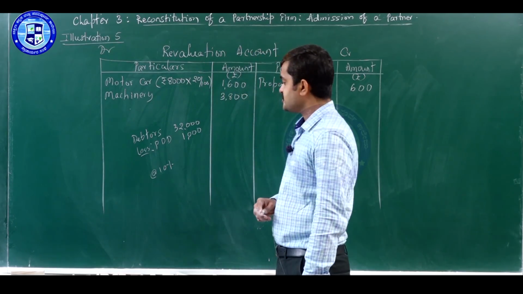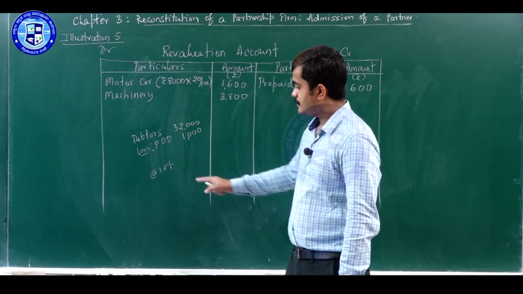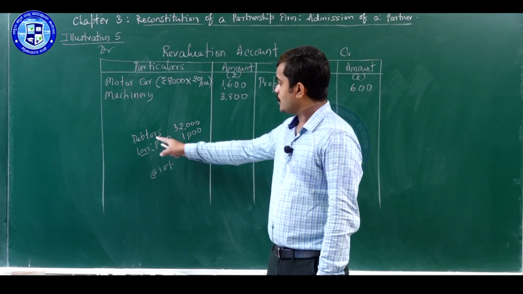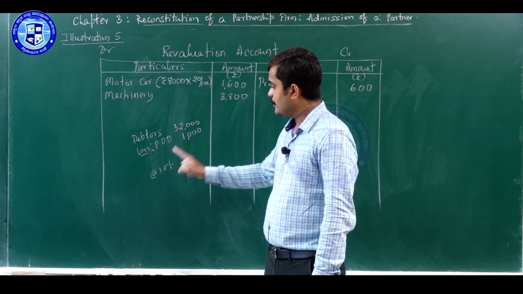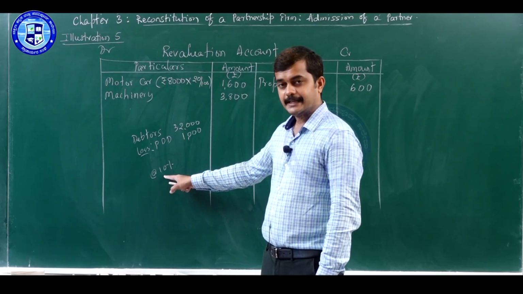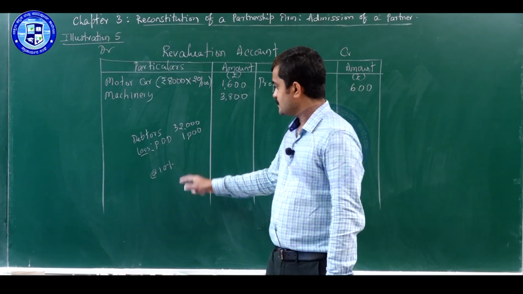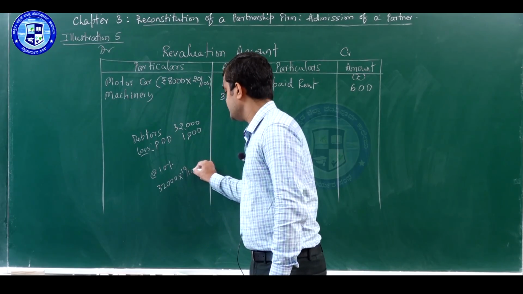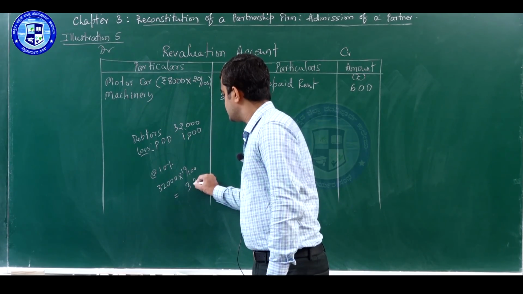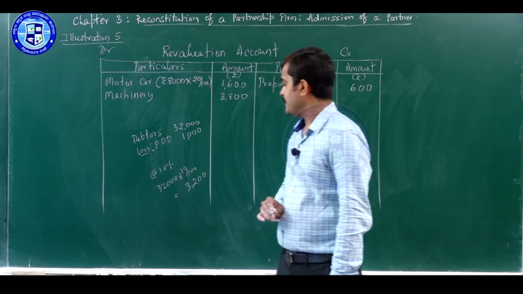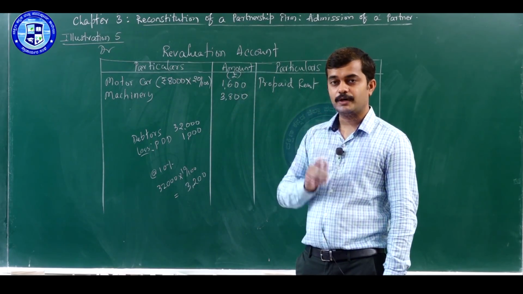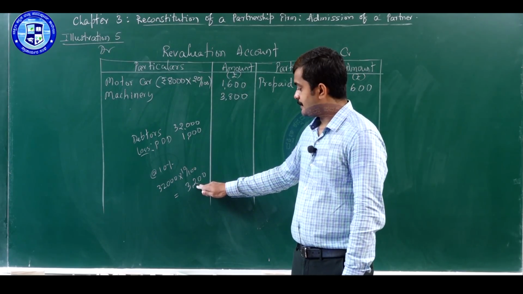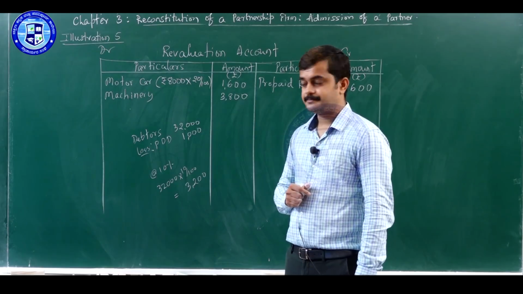So, first we will find out that 10%. Total debtors 32,000 and we have to maintain PDD at 10% on total debtors. That means 32,000 into 10 by 100. PDD has to be maintained at 10%, which amount comes to 3200.